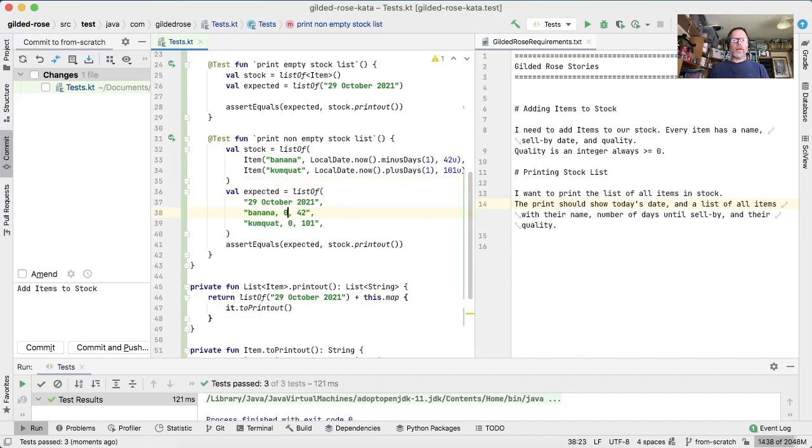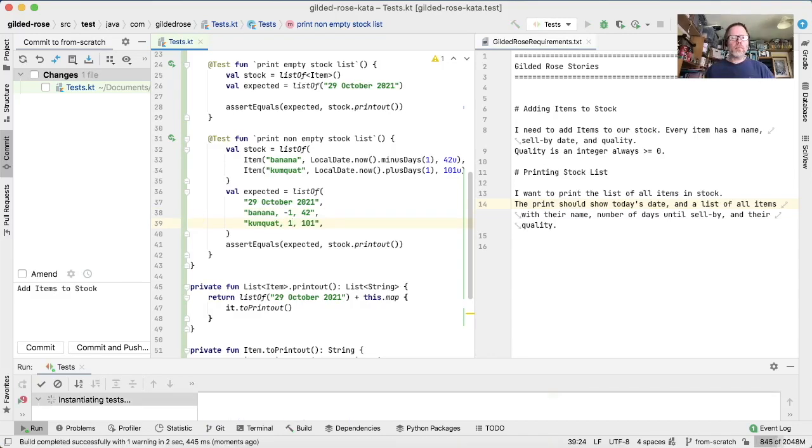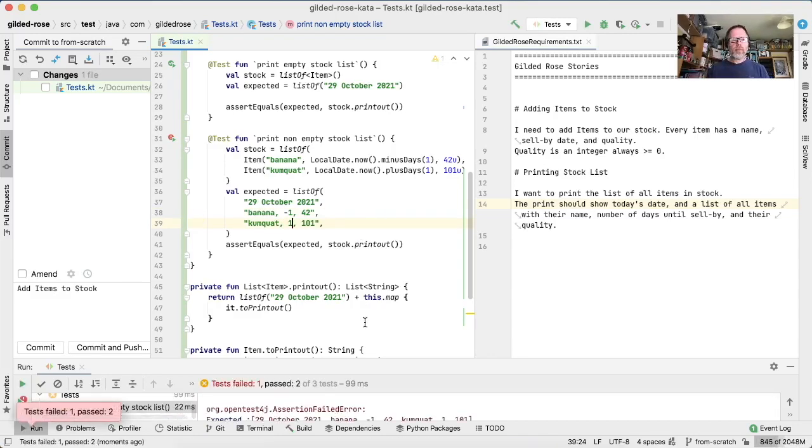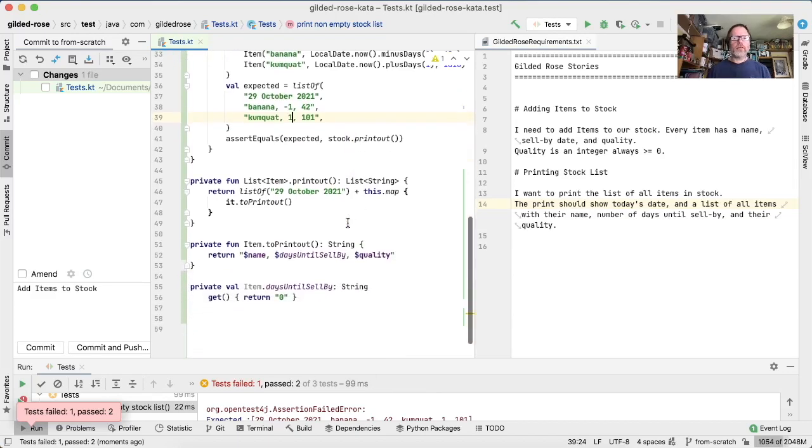Now our expected then would be minus 1 for the bananas and 1 for the kumquat, and if we run that it will fail. So now we have reason to change our code, and what we want to do here is days to sell by.